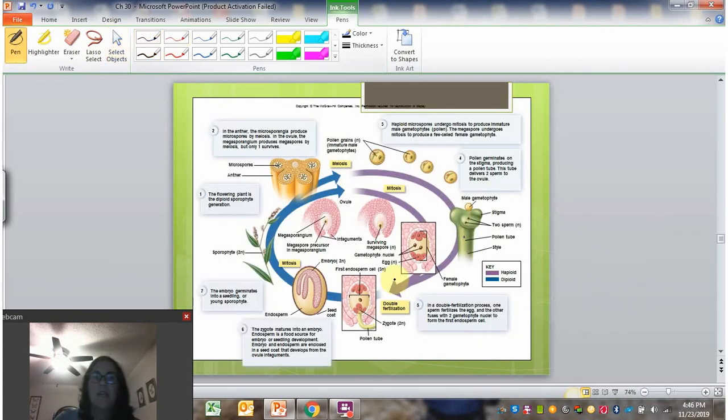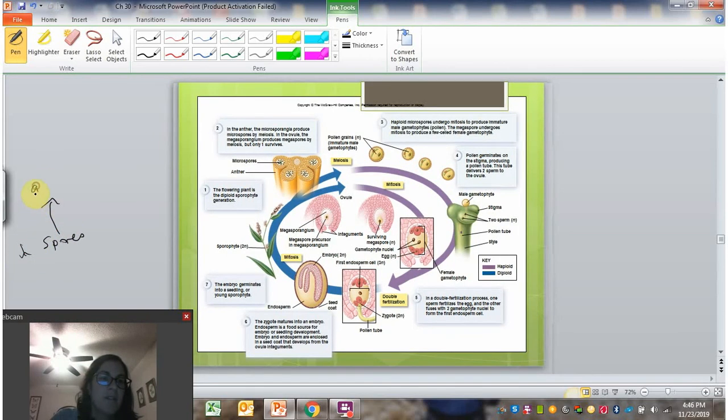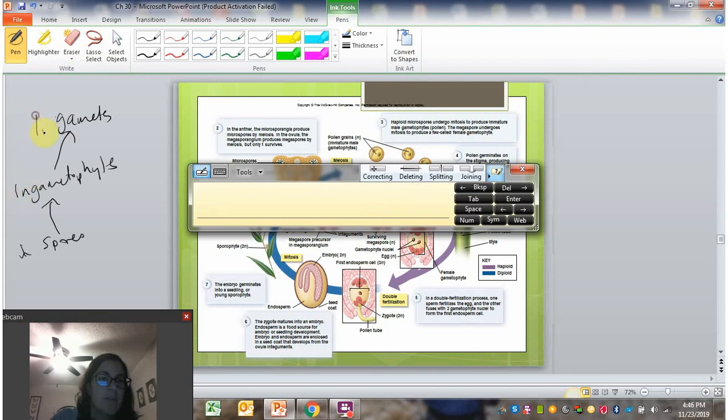Okay, so let's take a look at the life cycle. Again, I just want to remind you that we still have our basic life cycle where haploid spores develop into gametophytes. Gametophytes mature gametes. So this is haploid, this is haploid.